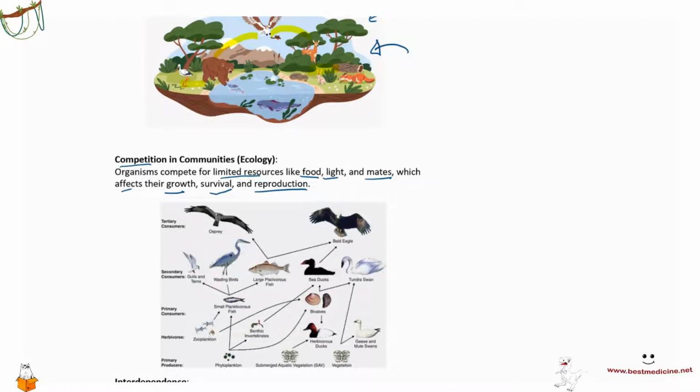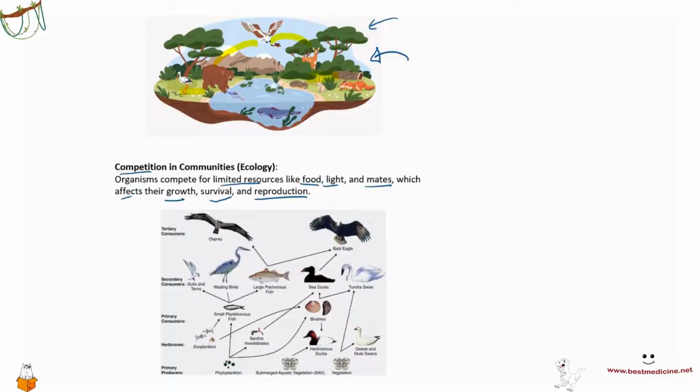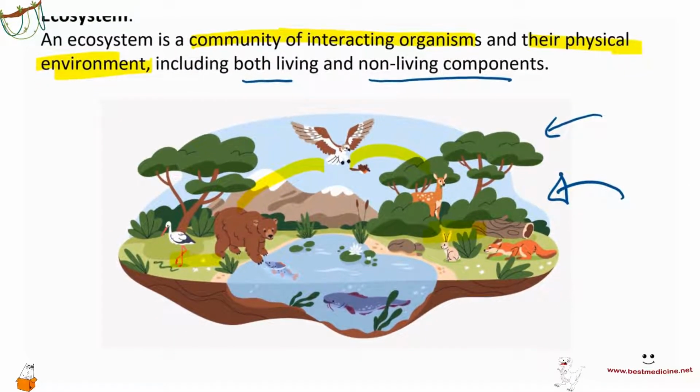Now, because you have all of these different species, different populations living together at the same time, they're also interdependent on one another. They're dependent on one another for many different things. For example, plants produce glucose, right? Plants produce food. They are the producers. So pretty much everything is dependent on plants to produce food for them.